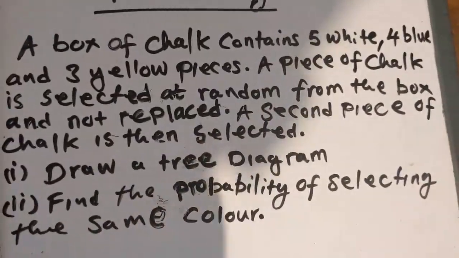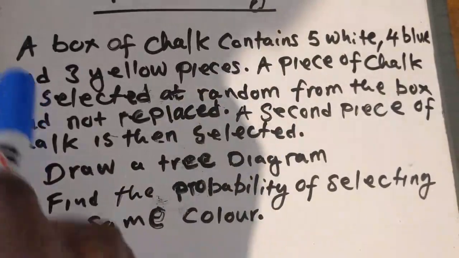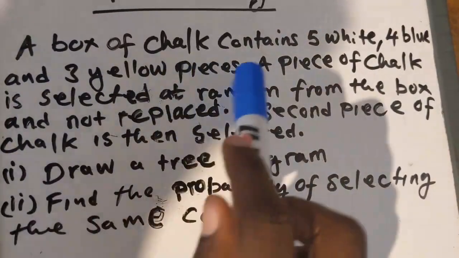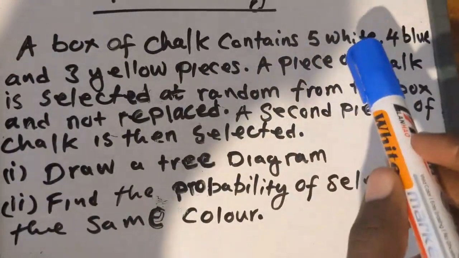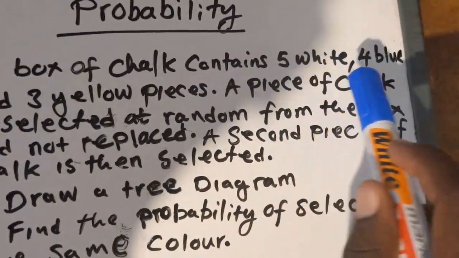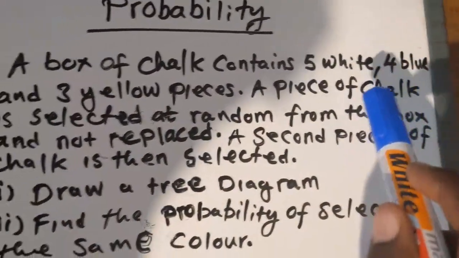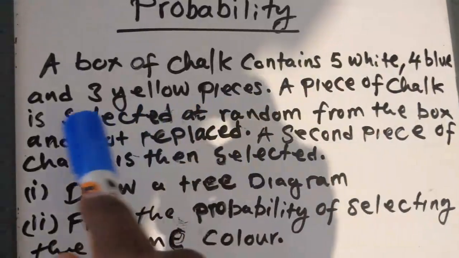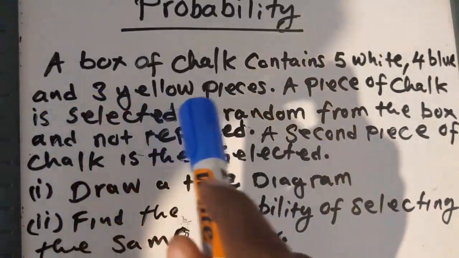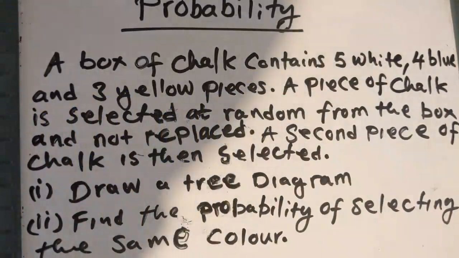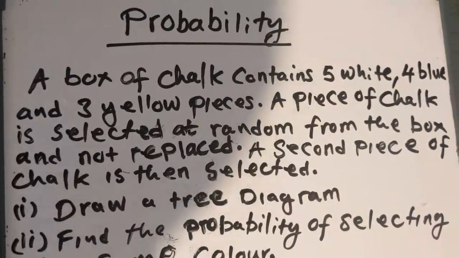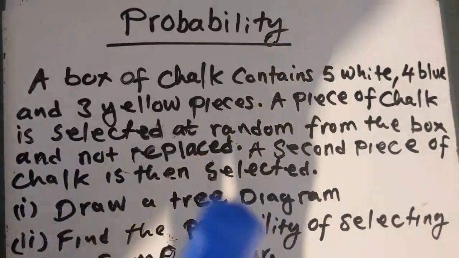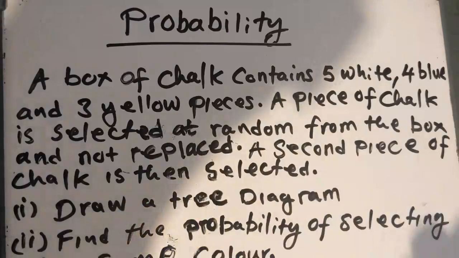Here the question is saying that a box of chalk contains 5 white, 4 blue, and 3 yellow pieces of chalk. I want to explain this question so that even as I start solving, you should be able to understand what I'm about to do.